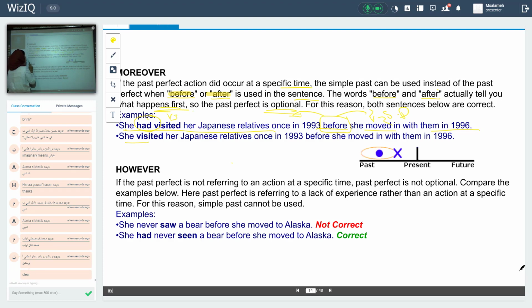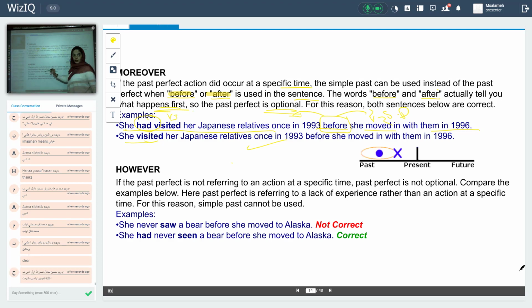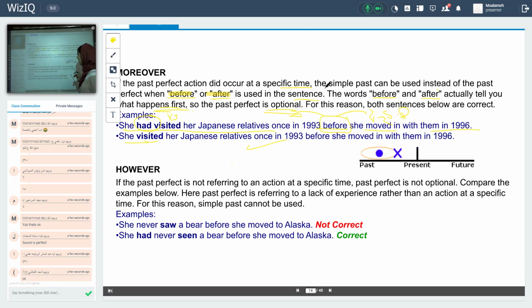Number 2: she visited her Japanese relative once before she moved in. Actually, it's right. However, if the past perfect is not referring to an action at a specific time, it refers to a lack of experience.